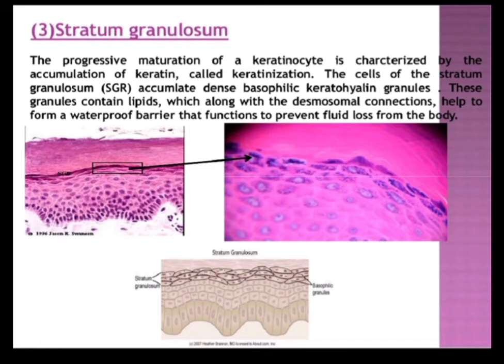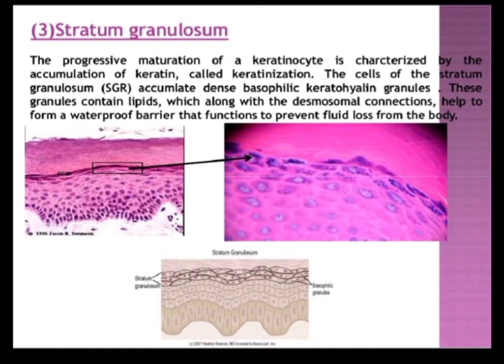The cytoplasm of these keratinocytes contains coarse basophilic granules called keratohyalin granules. These granules are precursors of the amorphous part of the filament material complex found in the cytoplasm of the cells of the stratum corneum. Keratin filaments are also found in the cytoplasm of the cells of the stratum granulosum.